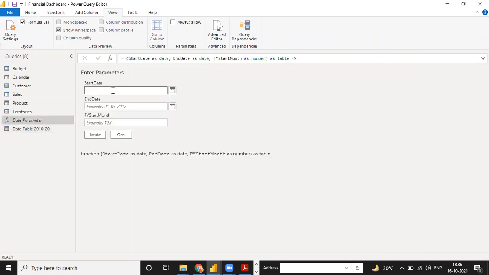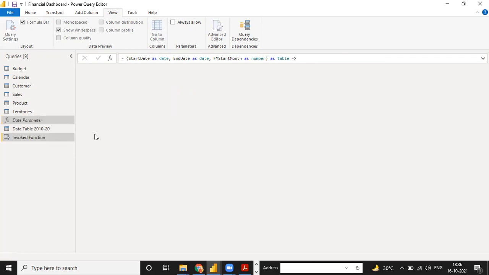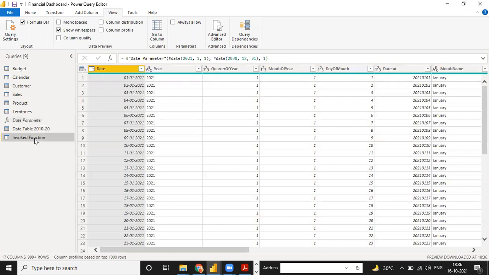In the same way, go to the date table again. If you need to calculate, suppose, from 1st January 2021 to 31st December 2030, start with 1 month and invoke. It is your new date table. So you can maintain any of the date tables multiple times, such as 2020 to 2030, and it will give you a 1-second task. Power BI is intelligent, so you can use intelligent tasks with your mind.